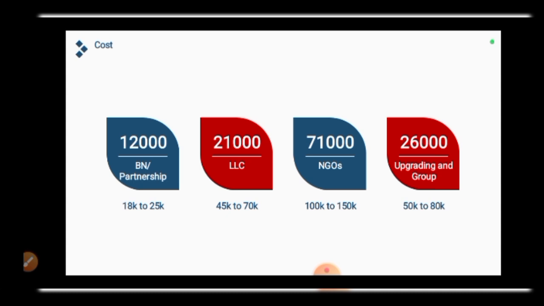Now, if you are registering partnership, don't charge the same amount. At least charge a minimum of 25,000 to 30,000 to 35,000 naira to register partnership. All right. Though the process is almost the same thing with business name, but I just like to charge different amounts, like the one that I did in this course, because we don't get a lot of partnership work like that. So the one that I recorded for this course, I charged 30,000 naira for it, and all the money that I used to register is 12,000 naira.